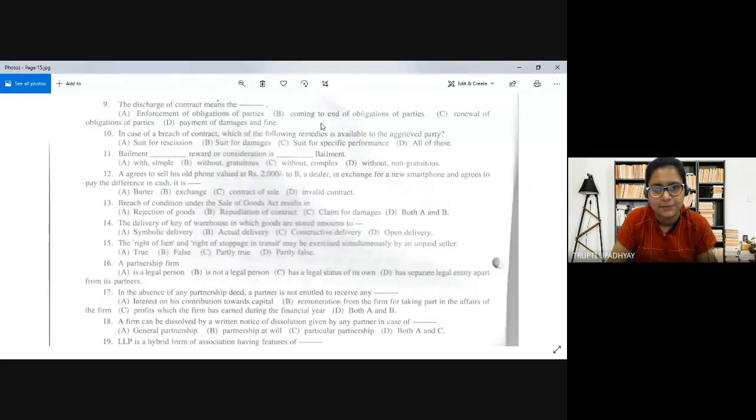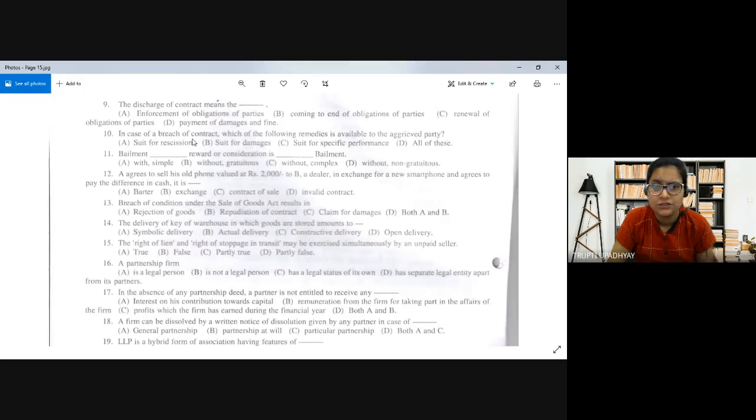Discharge of contract means coming to end of obligations of the parties. So that is the termination of the contract. All the parties, their obligations will come to an end. So they have performed their obligations, right? So then only the contract will be discharged. So option B is correct.